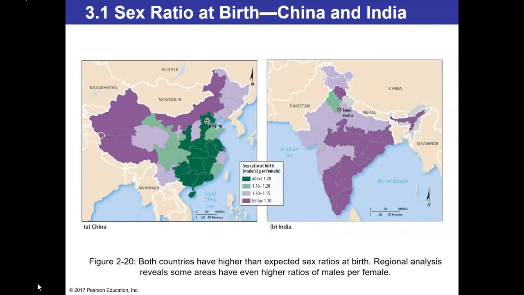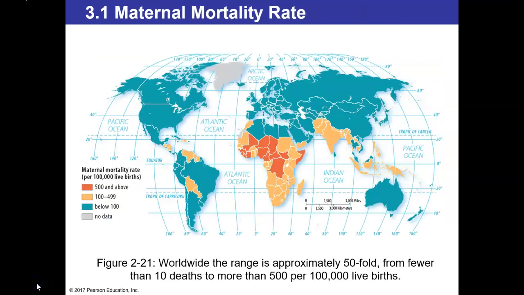Here are two maps further dissecting China and India. What you'll see here is that both countries have higher than expected sex ratios at birth, but if you look at the different regions of the countries, you'll find that some areas have even higher ratios of males per females than others. Now let's look at another health concern, the maternal mortality rate.